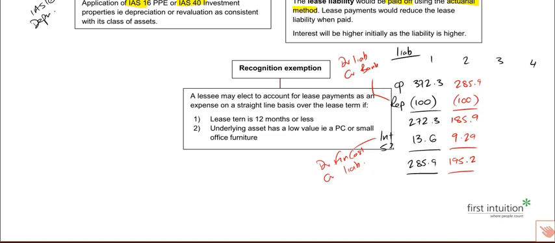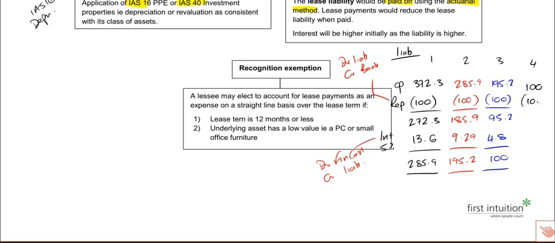Then we go again in year 3, 195.2 brought forward, £100 paid off, takes us down to £95.20. Interest at 5% gives me about 4.8. Closing balance 100. Next year, opening balance of 100.